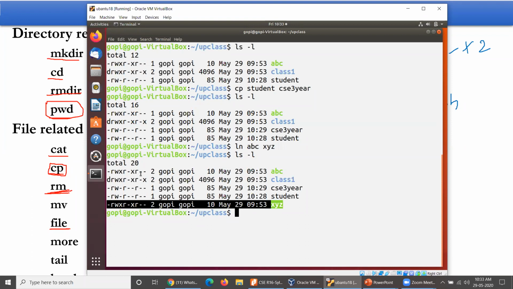These two are two different files which are pointing to the same location. That is why it has come across as 2. That is the point you need to understand. However, copy will be operated something like that.